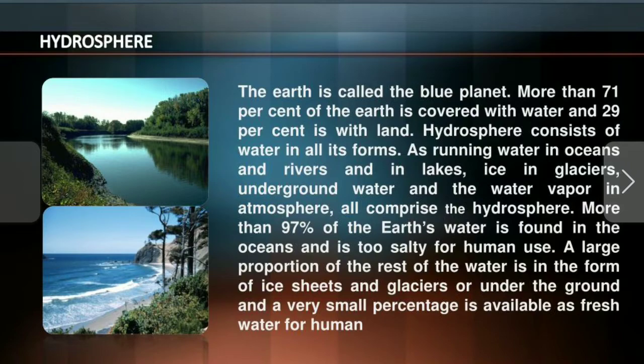The hydrosphere consists of water in all its forms. We know the three forms of water: ice in glaciers, water on the ground, and water vapor in the atmosphere, all of which comprise the hydrosphere. The three forms of water are ice, which is the solid state, water, which is the liquid state, and vapor, which is the gaseous state.